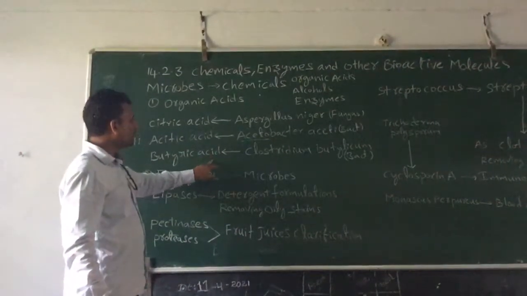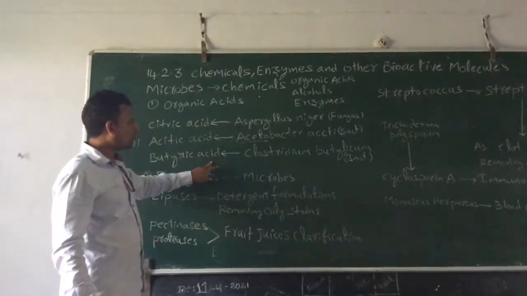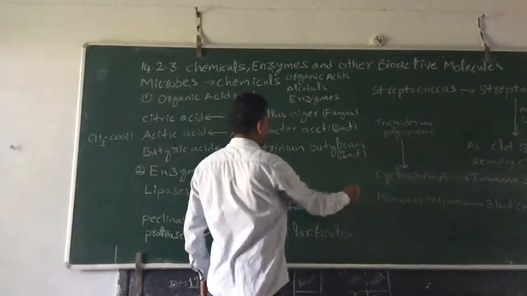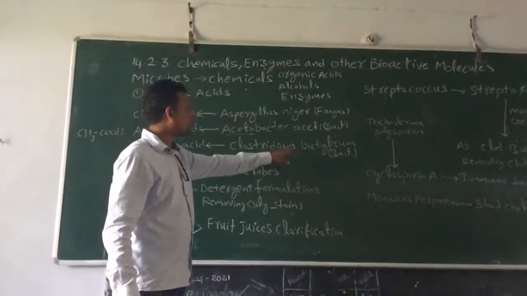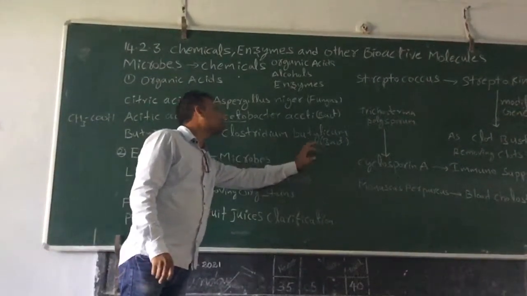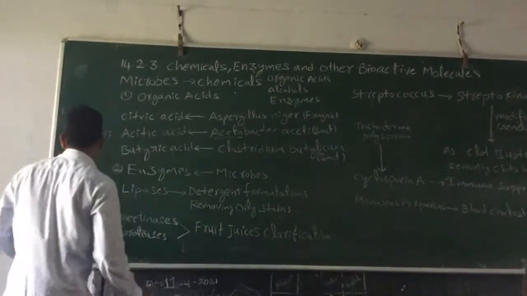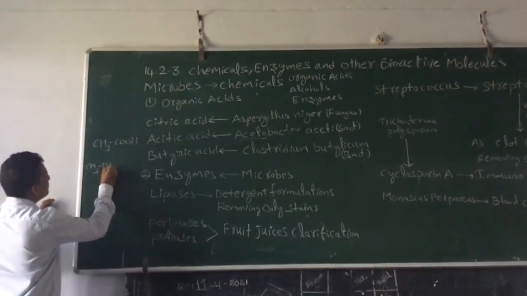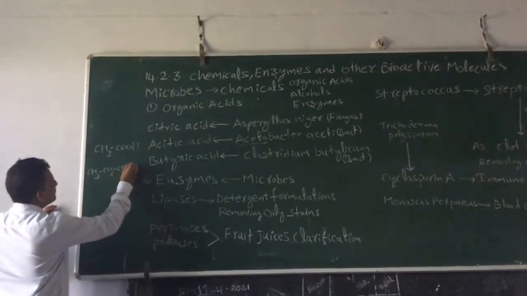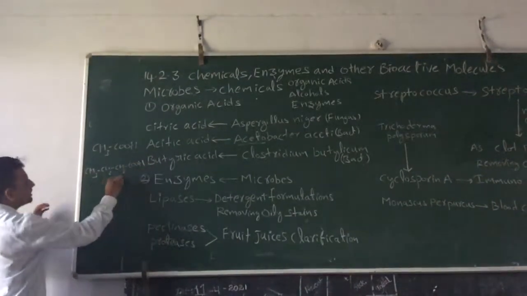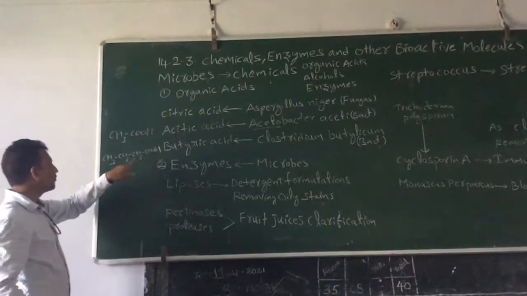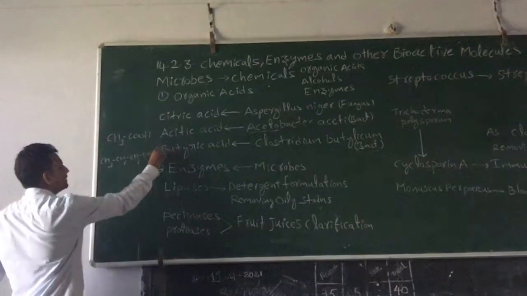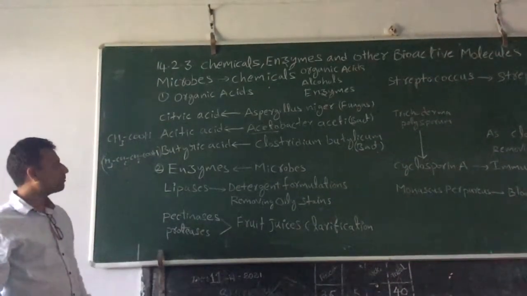Next one is butyric acid. Butyric acid is also an organic acid. It is obtained from Clostridium botulinum, a bacterium. Very important. Clostridium botulinum is a bacterium which is used to produce butyric acid. I will write the butyric acid. Butyr means four carbons: 1, 2, 3, 4. So this is butyric acid. It also has many applications.